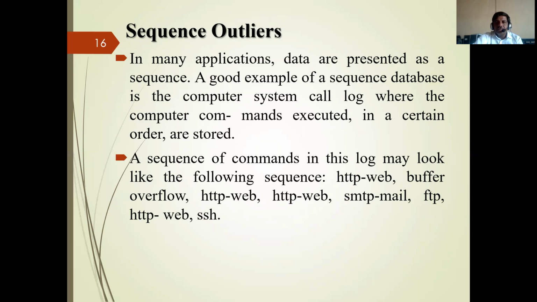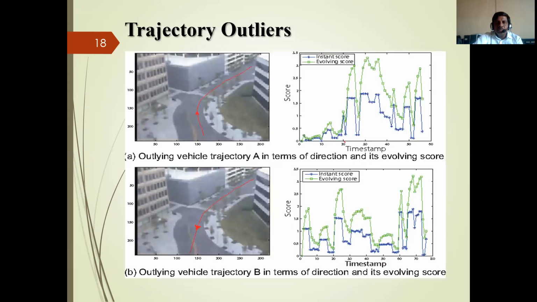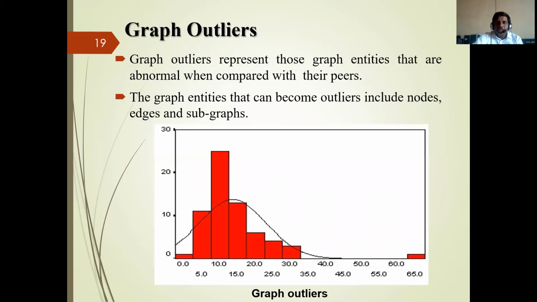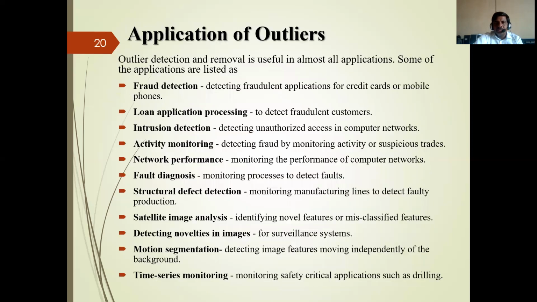A good example of a sequence database is a system call log where the computer commands execute at a certain address. A sequence of commands in this log may look like the following sequence, like HTTP buffer, HTTP web, and so on. So these are the different types of outliers and their representation. There is also one more type of outlier, that is a graph outlier. Graph outliers represent those graph entities that are abnormal when compared with their peers. The graph entities that can become outliers include nodes, edges, and subgraphs.